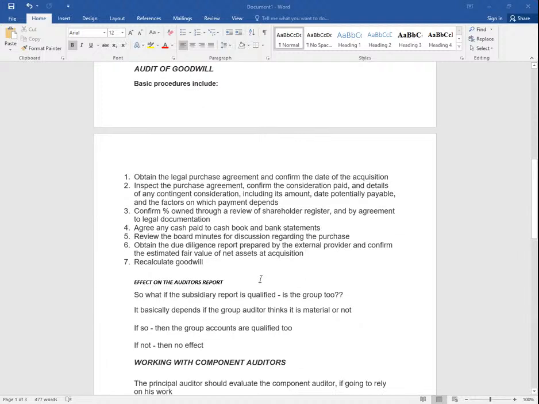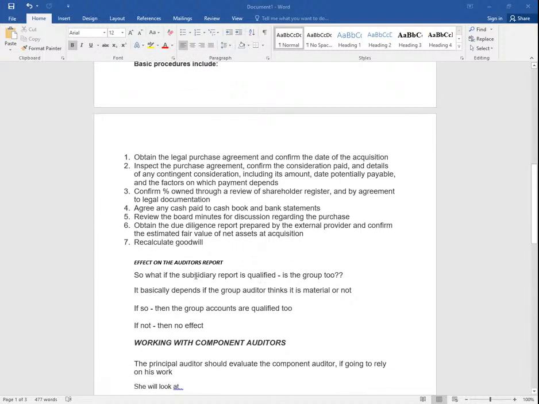And then, ladies and gentlemen, you'll have to recalculate goodwill. I'm so sure, ladies and gentlemen, that you have been able to pick a few points here and there that you can really be able to put down. This time around, where they'll ask you about audit of a group of companies.